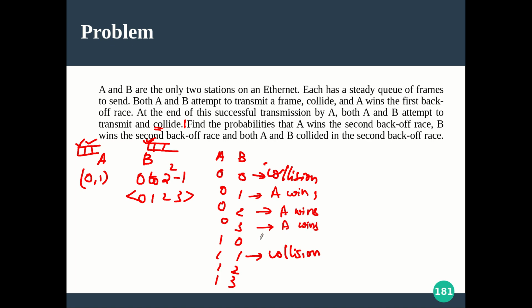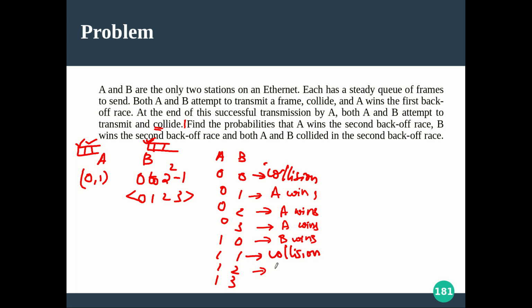Is it clear? Now what will happen here? At 0 slot of time B is trying immediately and A is not trying at the same time. So what we know is B wins. But after one slot of time we don't know about A. Similarly, A is waiting one slot of time but B is waiting 2 slots of time. So when A is sending after 1 slot of time, B is idle, B is not sending, right?